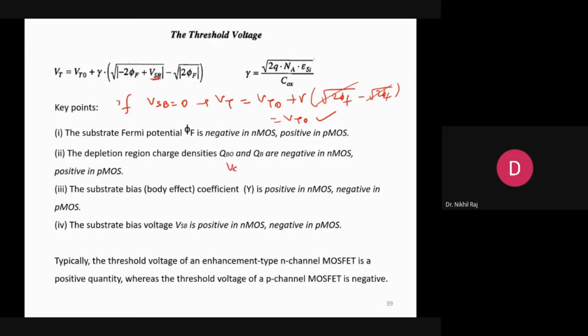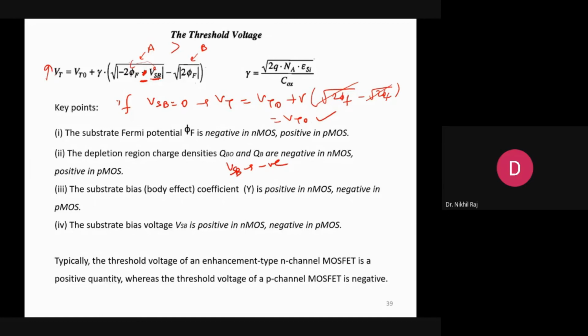Suppose your VSB is negative, so this factor changes to negative. This means a minus sign will come, and then both terms will get added up. Since the mod is there, this quantity will be higher compared to this one. Let's say this is A and this is B, so A will be greater than B. So my VT will increase.